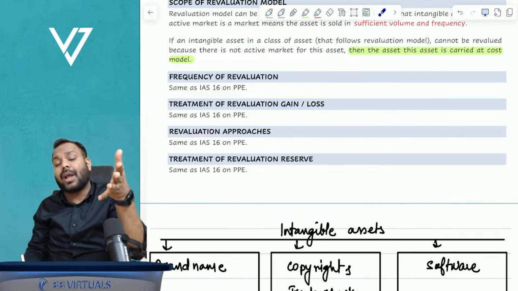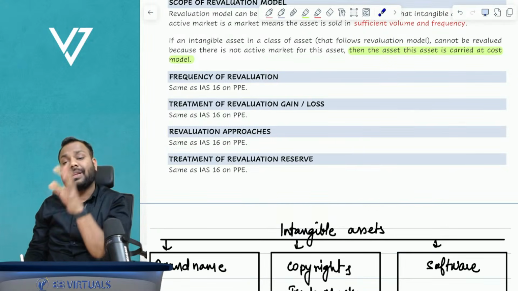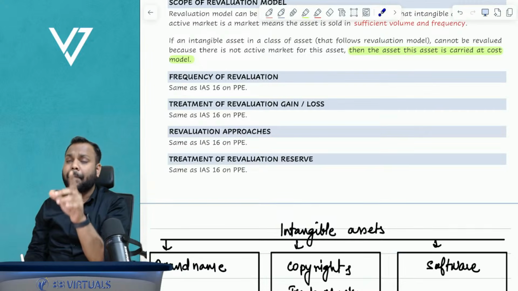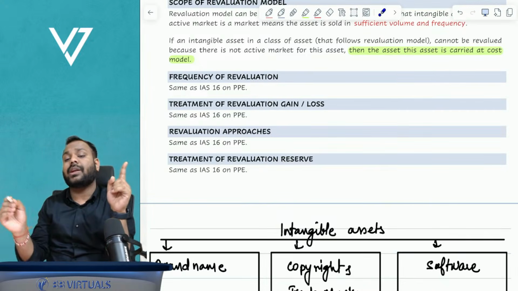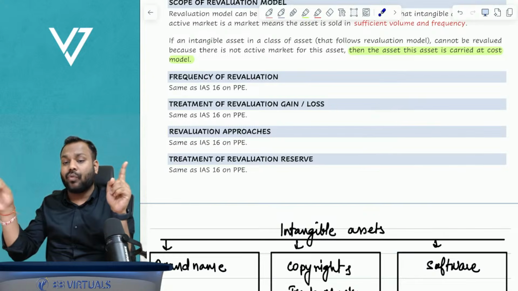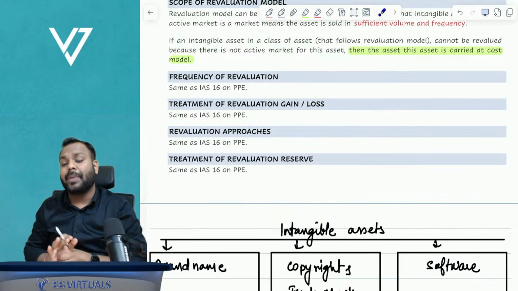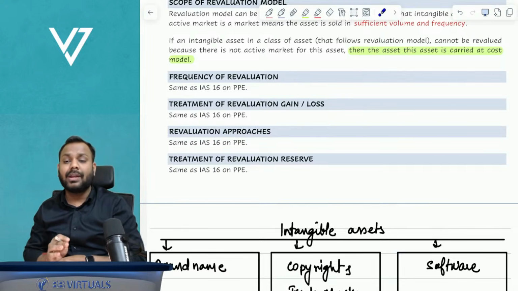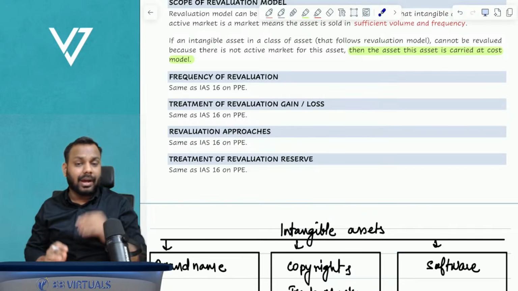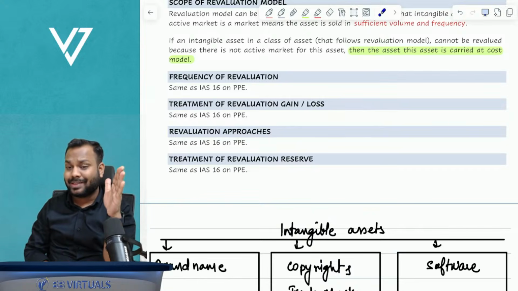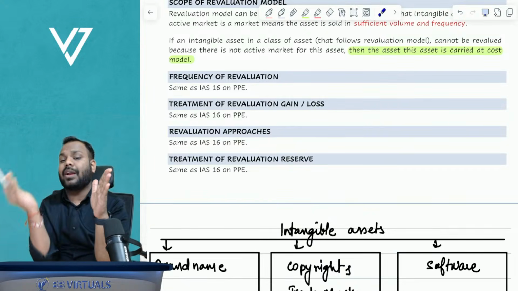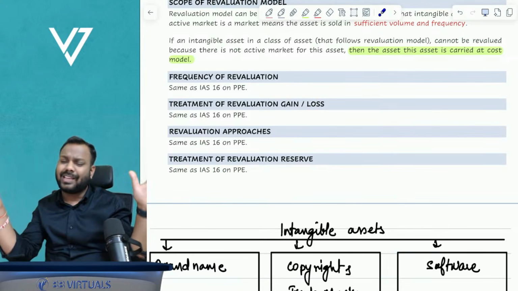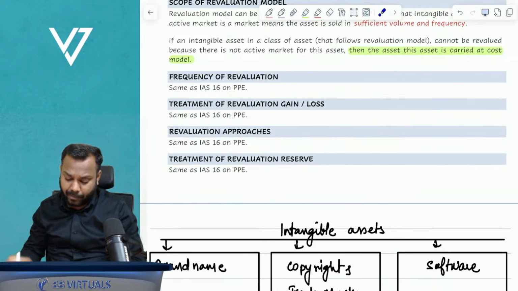Third time we did revaluation gain. So this revaluation gain will be recognized in P and L to the extent revaluation loss was earlier recognized in P and L. Any excess revaluation gain will be recognized in other comprehensive income and hence accumulated in revaluation reserve. The revaluation loss of one asset cannot be adjusted with revaluation gain of another asset. Exactly the same as that of property, plant and equipment.